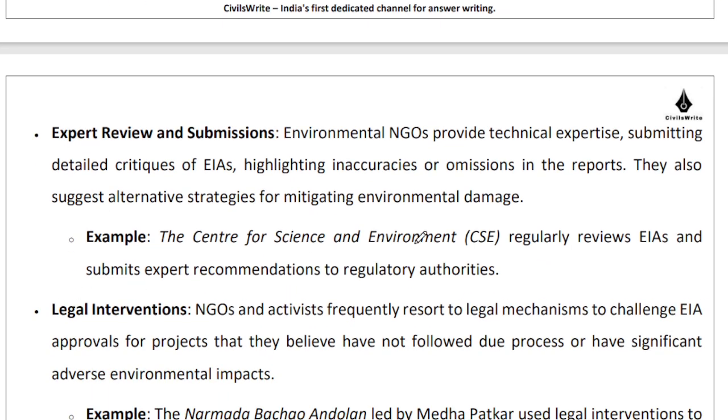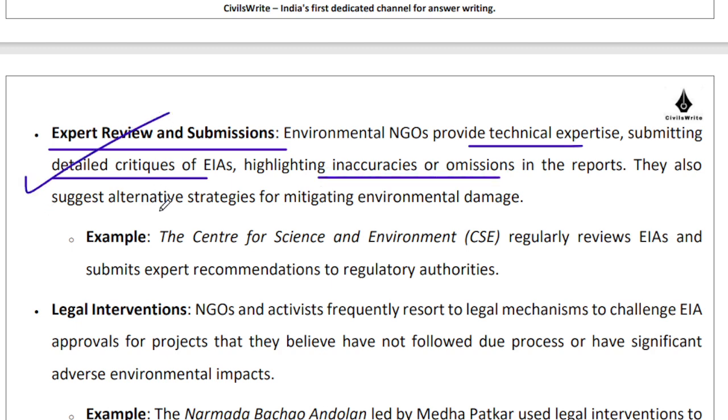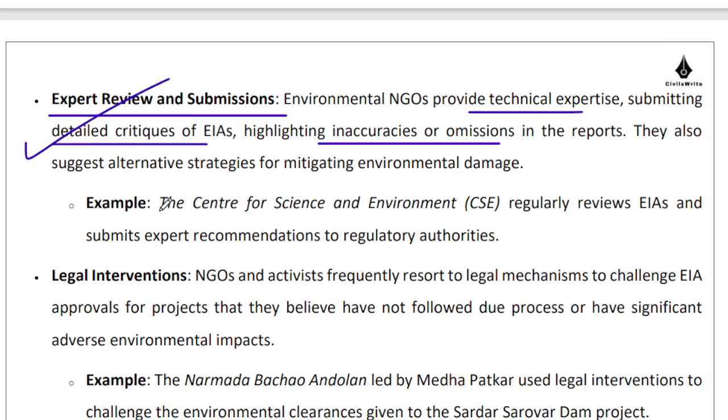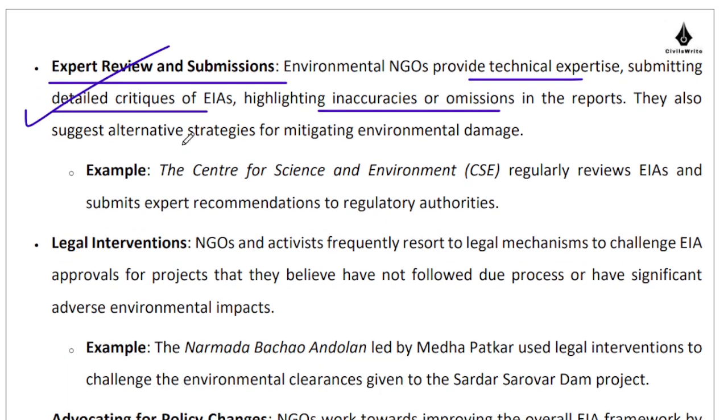Moving ahead, environmental NGOs provide expert reviews and submissions, so technical expertise, detailed critiques, highlighting the inaccuracies or omissions. They are the ones who are the brains behind the entire vocalization of the public opinion, because lay persons like you and me may not have the kind of time, honestly, that may be required to dedicate to this particular activity. They are the ones who can come up with alternative strategies for mitigating the damage.